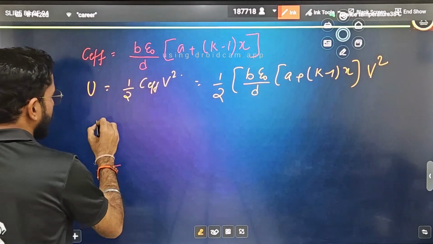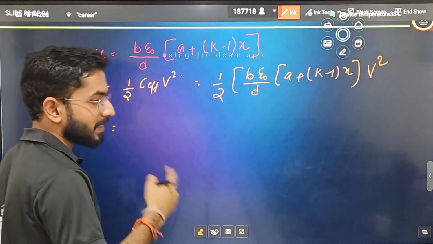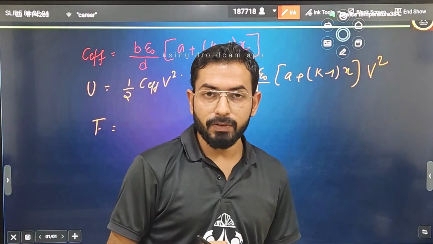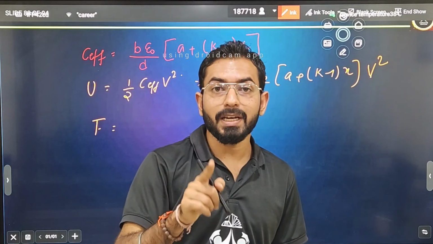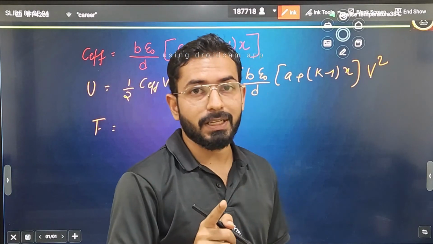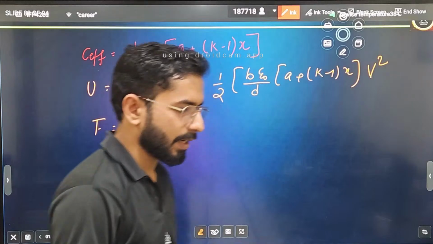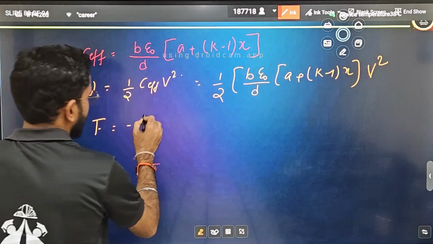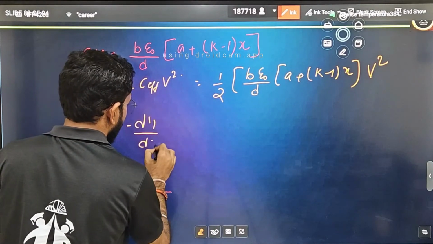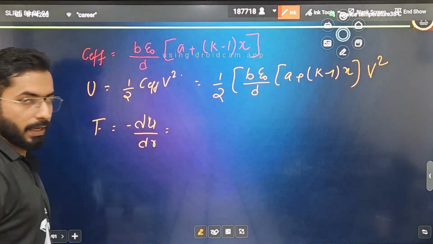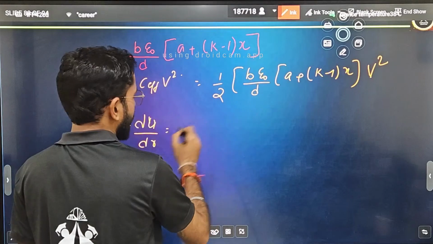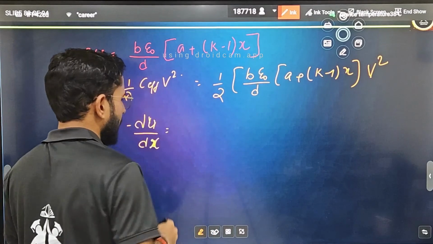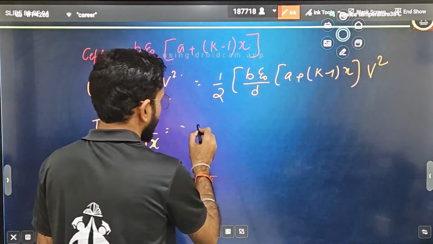Now if I ask you, tell me what will be the force. From energy we know what is the relation of force. From energy it is equal to minus of dU by dl, which we have studied firstly in work, power, energy. Are you remembering? So this formula will help us in finding the relation between force and potential energy: minus of dU by dl. Here what is the variable? Distance is x, so I will write simply dU by dx. Minus sign is there outside.